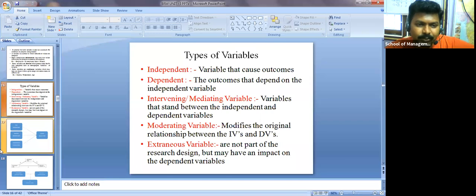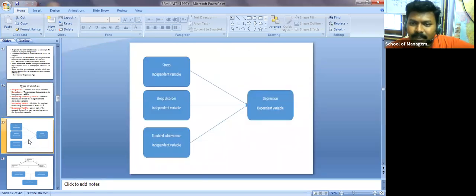Okay, so now let me show you one best example. Most of you are under depression, exams, and the department said exams, no, how come it's possible, right? So the independent variables are stress, sleep disorders, or maybe troubled adolescence. The best example which suits you, I have taken here. So all these are the 3 independent variables which cause something called depression. I'm just taking an example here to make you clear.